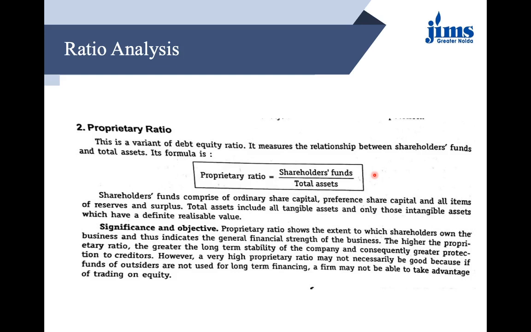Shareholders' funds comprise ordinary share capital, preference share capital, and all items of reserves and surplus. Total assets include all tangible assets and only those intangible assets which have a definite realizable value. Now the significance and objective of this ratio is that it shows the extent to which the shareholders own the business, and thus it indicates the general financial strength of the business. The higher the proprietary ratio is, the greater the long-term stability of the company is, and consequently greater protection to the creditors. Means creditors are not at risk. They are satisfied that they will be getting their money back.